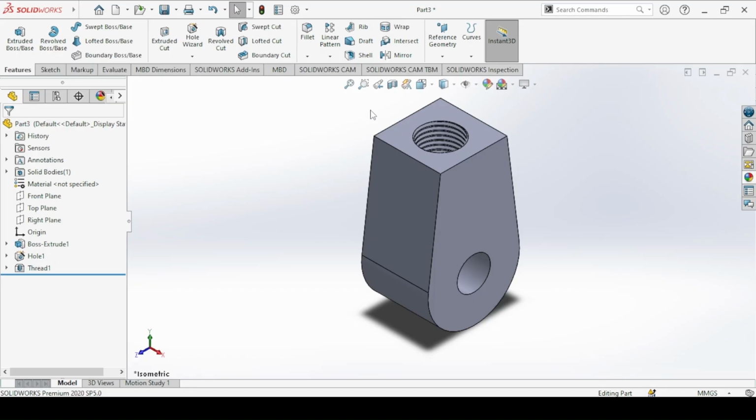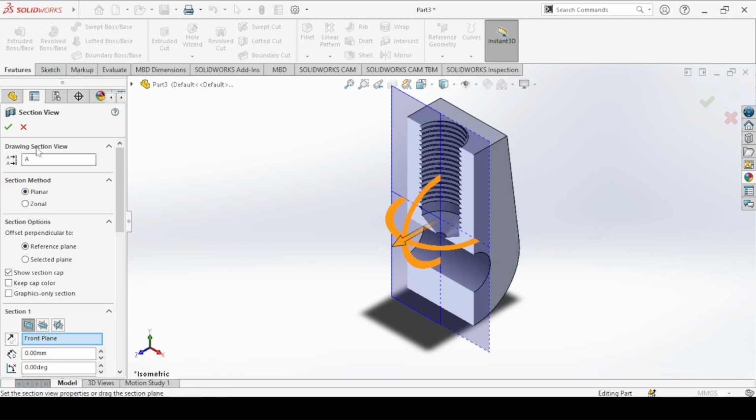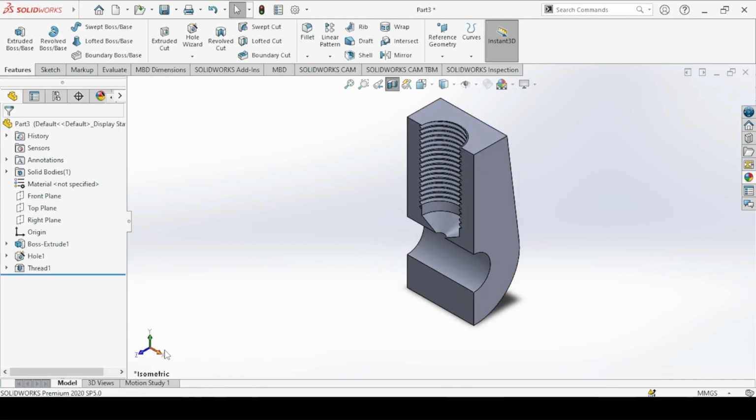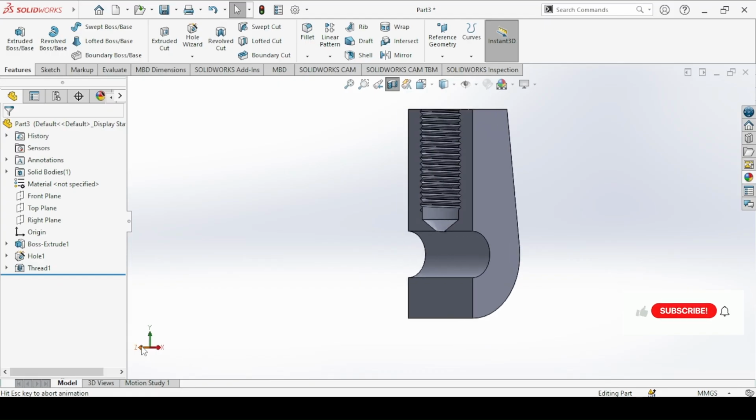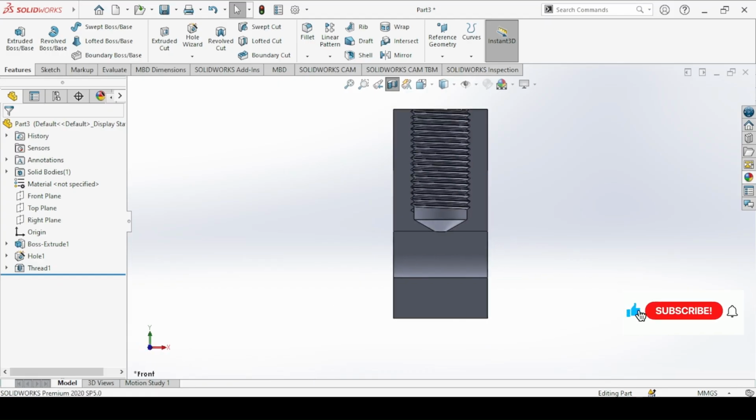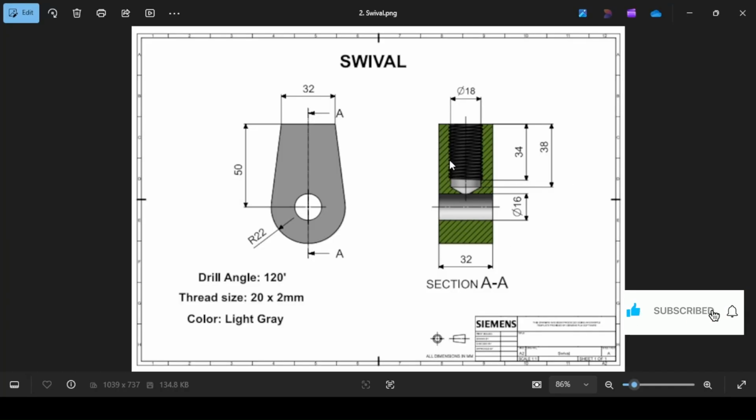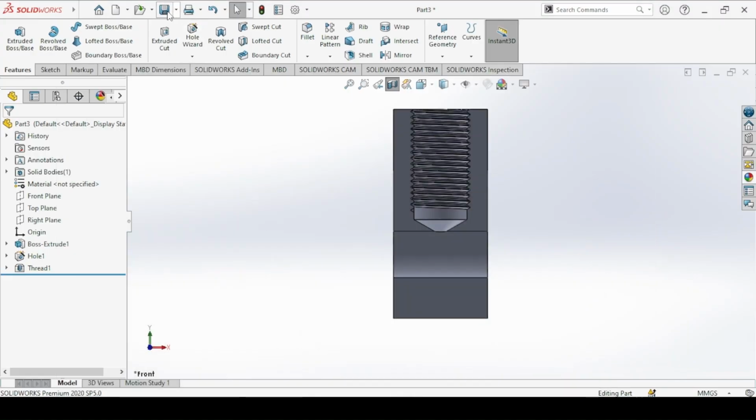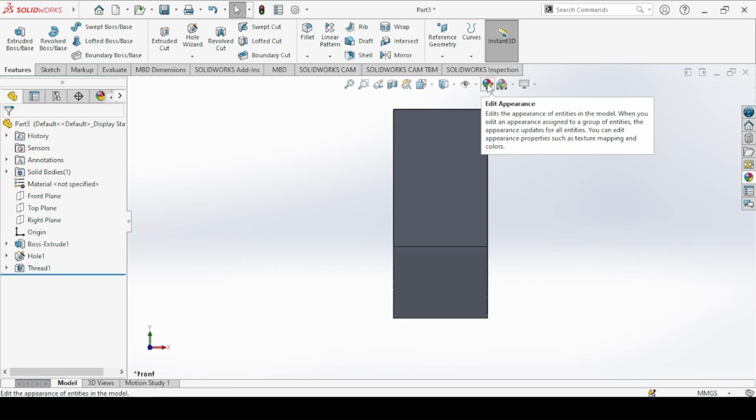Now a section view through the swivel, and it shows this cross section, which is very similar to what we have here. So this is the swivel that has been created. Change the color to light gray. So disable this section view here and then come to edit appearance.